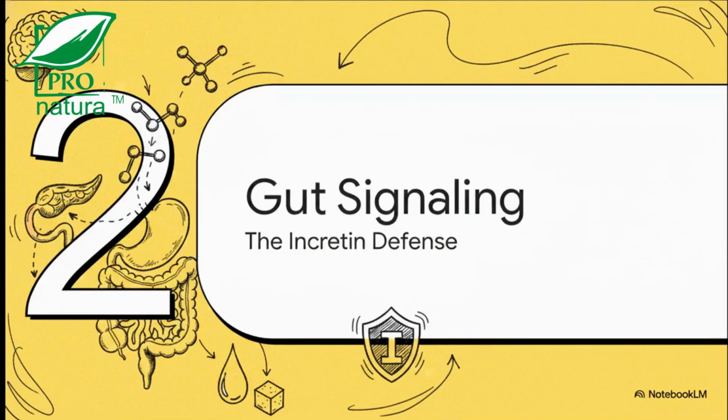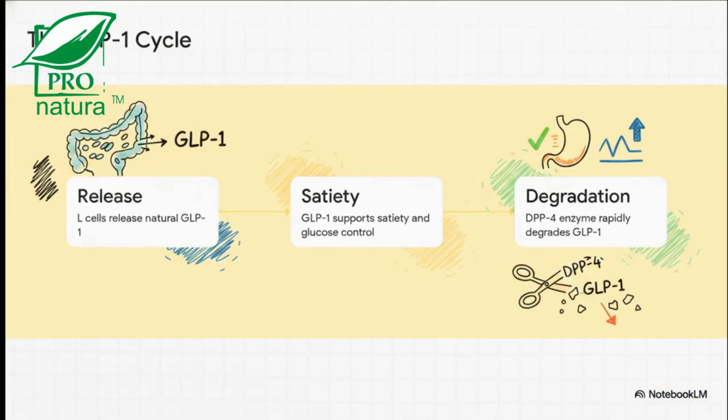Moving on to part 2. Gut signaling and the incretin defense. It all starts in the gut. When food reaches your intestine, enteroendocrine L cells release natural GLP-1. This is fantastic. It supports satiety and improves post-meal glucose control. But look closely at step 3 here. GLP-1 secretion is really only half the equation.